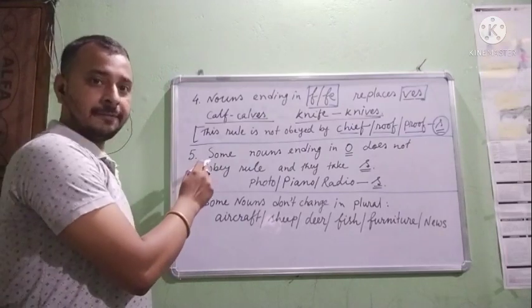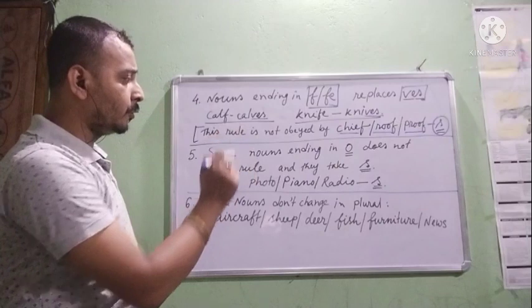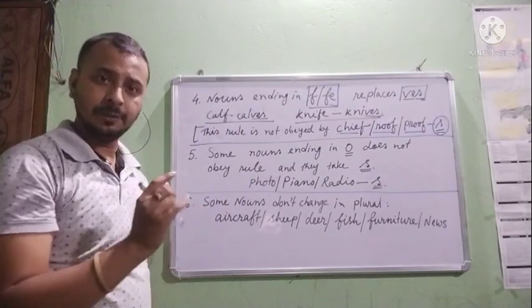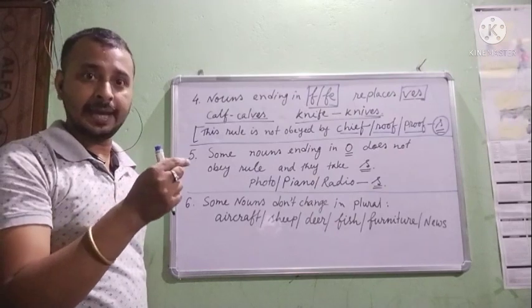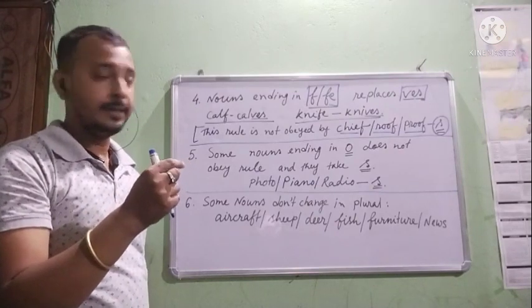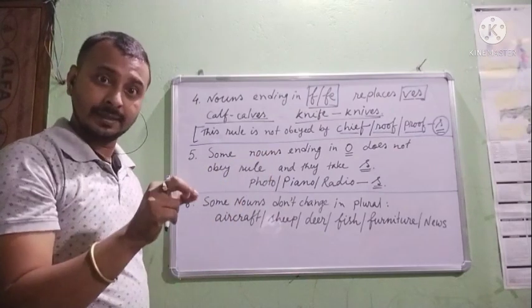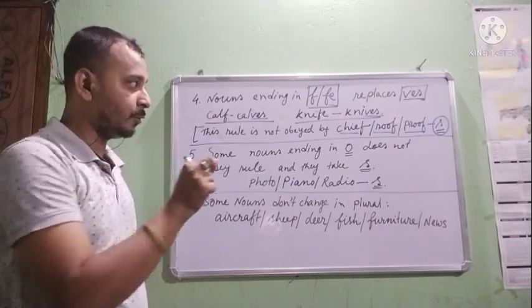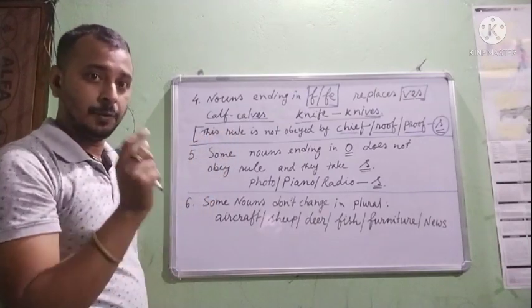Next rule, rule number 5 here. Some nouns ending in O do not obey the rule and they take S. I told you that nouns ending in H, S, X, O, CH, SH take ES. But here, some idiot nouns are there, they don't follow the rule of O, and they take only S to make plural, no ES.